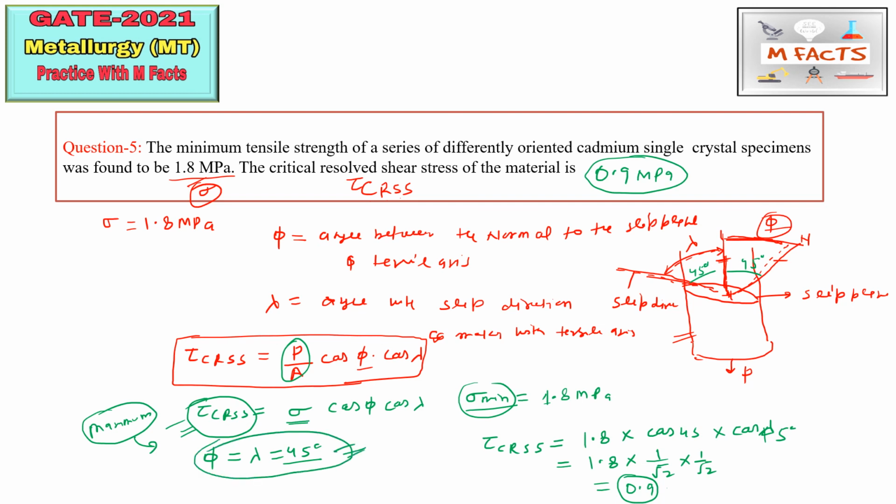This is the turning point of this question, because we need to find the maximum shear stress, which corresponds to the minimum tensile strength. That's why we need to take phi and lambda equal to 45 degrees. If the angle phi or lambda is 0 degrees, no slip will occur in this process. This is also one condition you should remember. So for this question, the correct answer is 0.9 MPa.